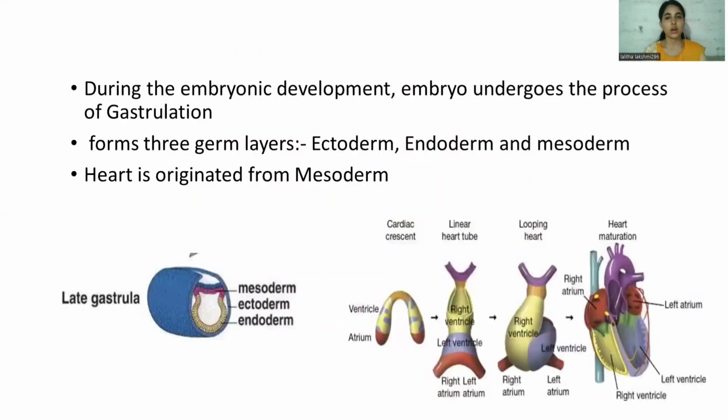And how does the heart originate? During embryonic development, the embryo undergoes the process of gastrulation. During this process, it forms the three major germ layers: the ectoderm, endoderm, and the mesoderm. Each germ layer is responsible for the development of body organs. The heart mainly originates from the mesoderm.